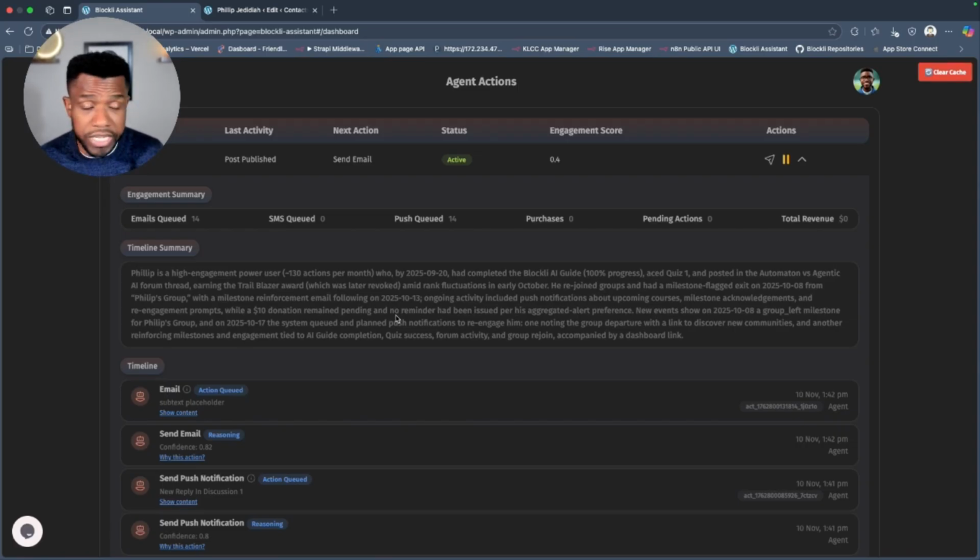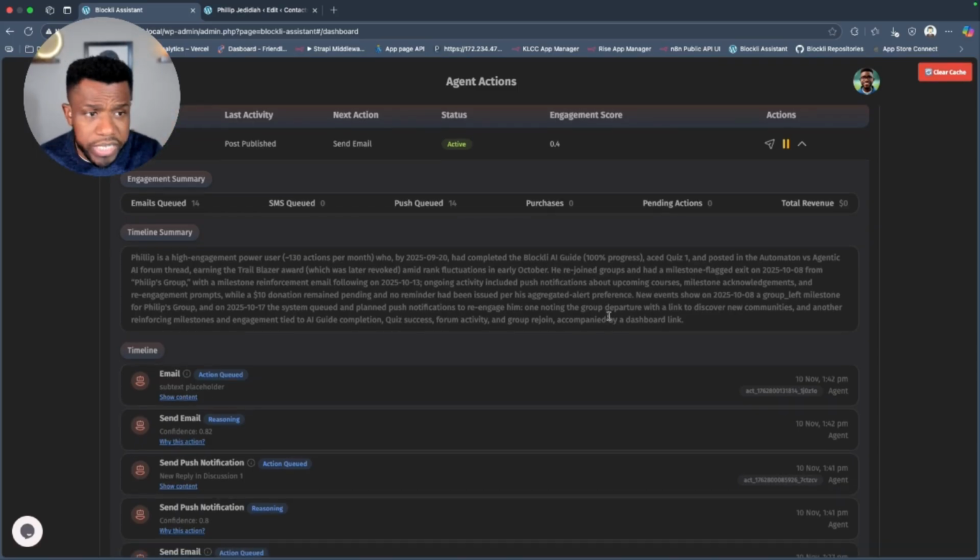So that means if you want to understand what your users are doing, who they are, and the way they're interacting with your content, you could just come in here, open a user, and look at their timeline history, and it will show you. Say, Philip is a highly engaged power user, 130 actions per month, who by this date has completed the Blockli AI guide, 100% progress. Now LearnDash, WooCommerce product, everything, right? It knows that user.